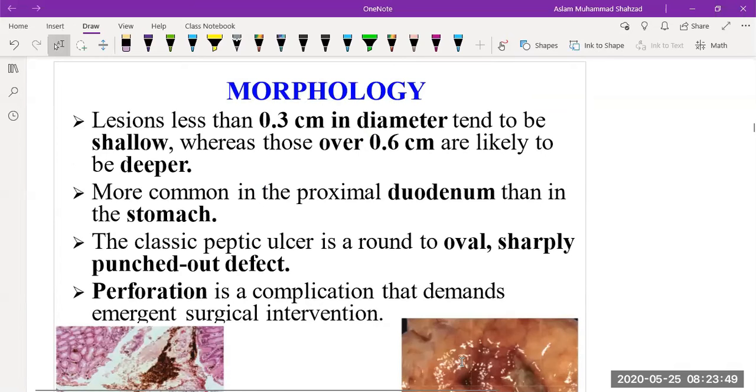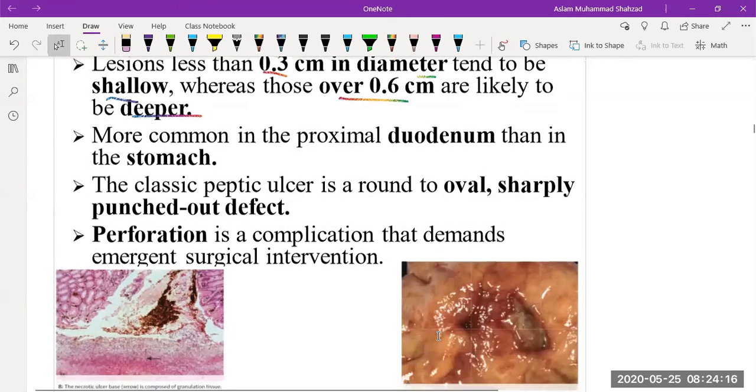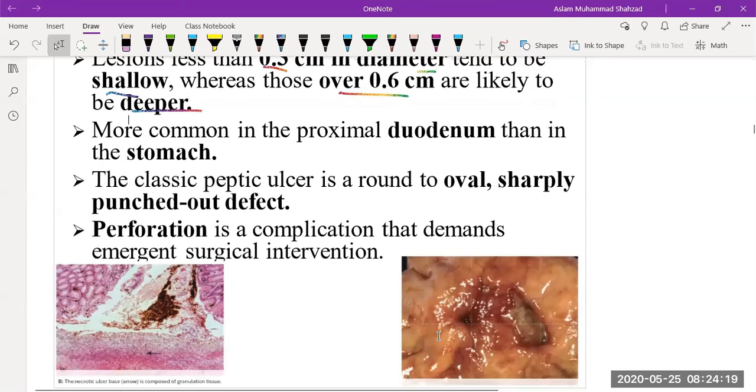When we take a look at the morphological characteristics, a lesion less than 0.3 centimeter in diameter tends to be shallow, whereas those over 0.6 are likely to be deeper. So the ulceration depends upon how much it affects the surface. 0.3 is shallow and 0.6 is deeper. Obviously it depends on whether it affects the lamina propria or goes deeper to the muscularis mucosa. The classic peptic ulcer is a round, oval, sharply punched out defect.